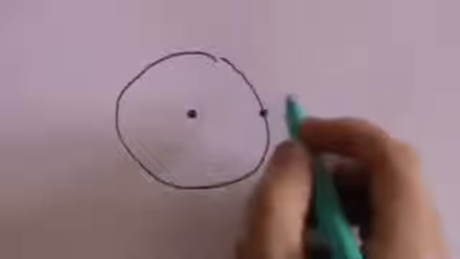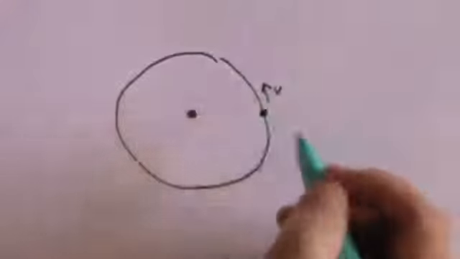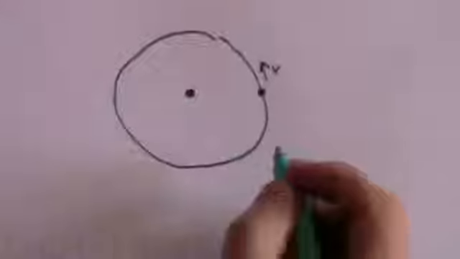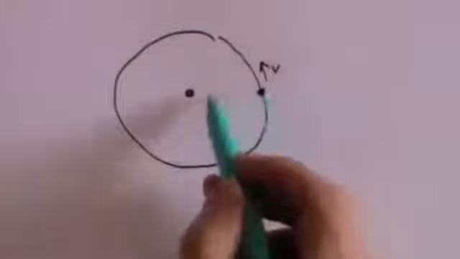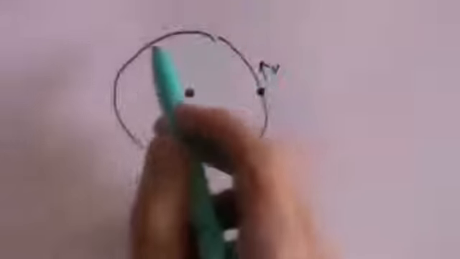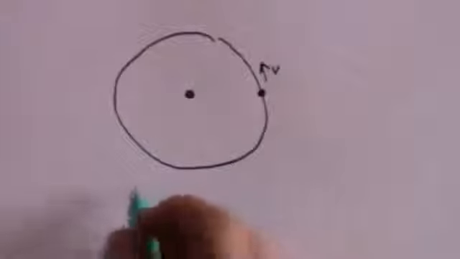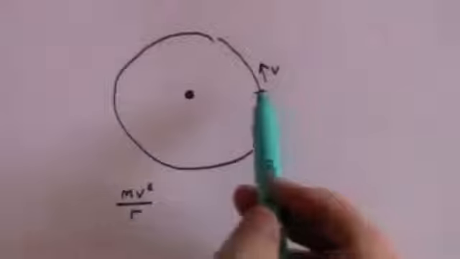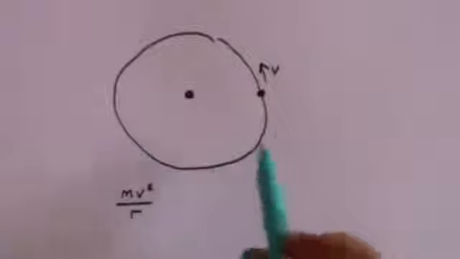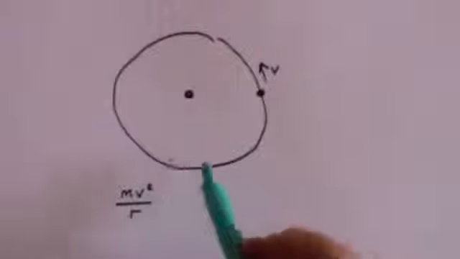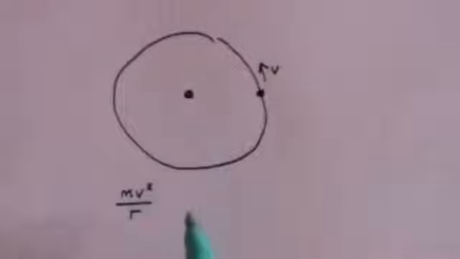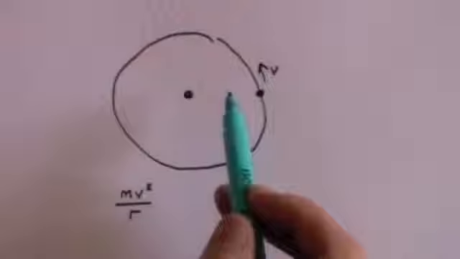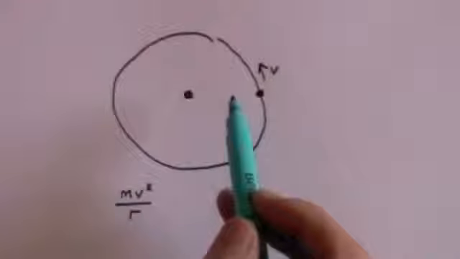here's the planet, here's the Sun, and the planet is orbiting with orbital speed v, I showed that the centripetal force, which is keeping that planet in circular motion, is mv squared over r. I know that planets actually describe an ellipse, but for all practical purposes we can regard them as circular, and therefore we can derive this equation for centripetal force, which keeps the planet in circular orbit.